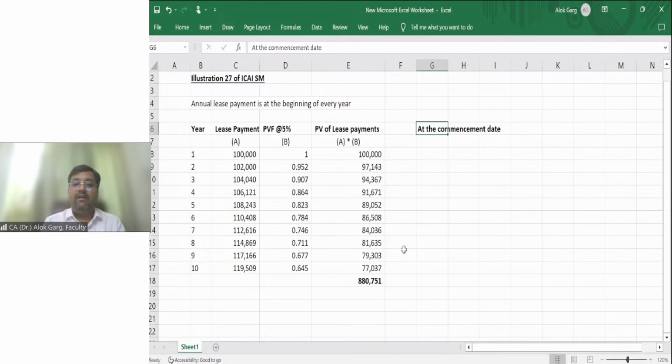The accounting entry will be right of use asset account debit to leasehold liabilities. Right? What is the value? The value is 887.51.